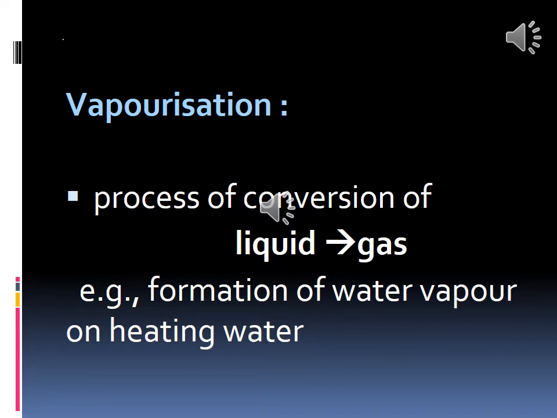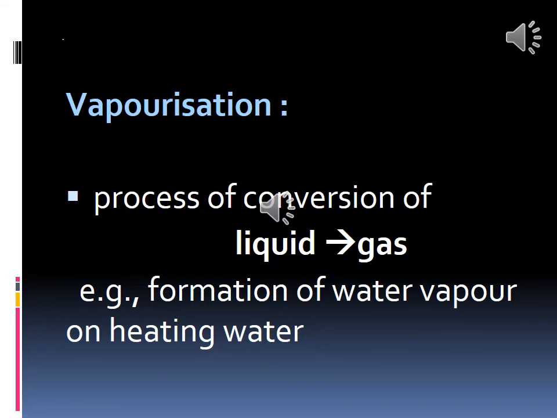The next term involved in the change of state of matter is vaporization. It is the conversion of liquid to gas. The process of conversion of liquid to gas is called vaporization. Gas here means vapor. When liquid changes to vapor, that is called vaporization.